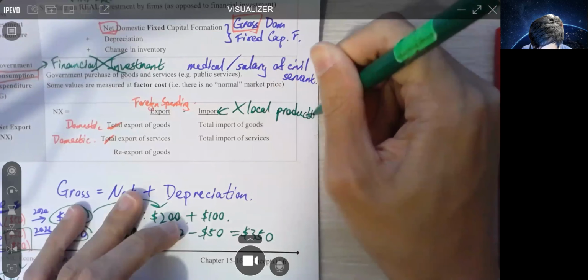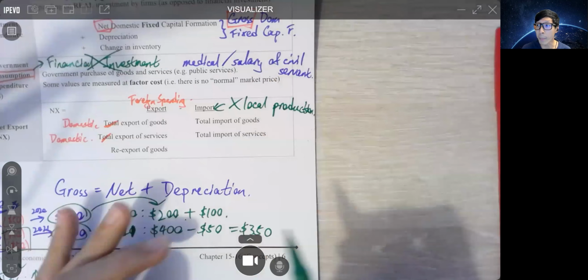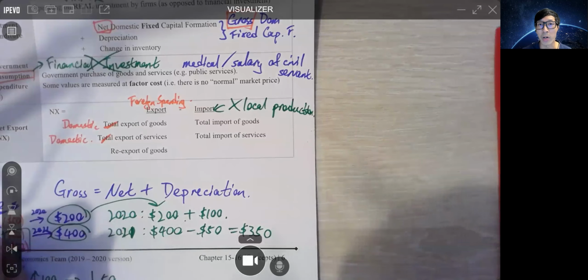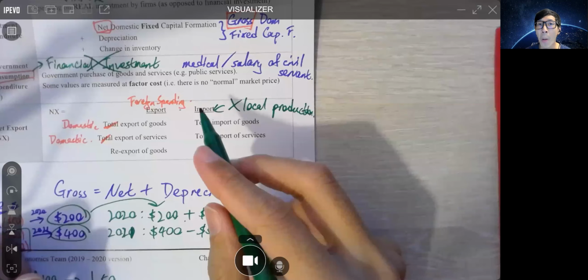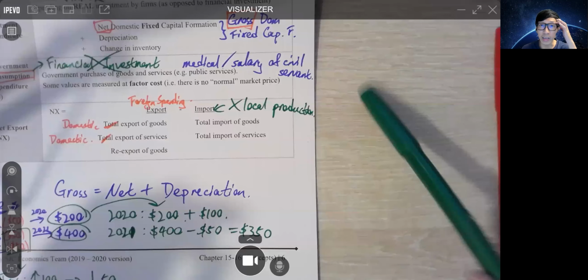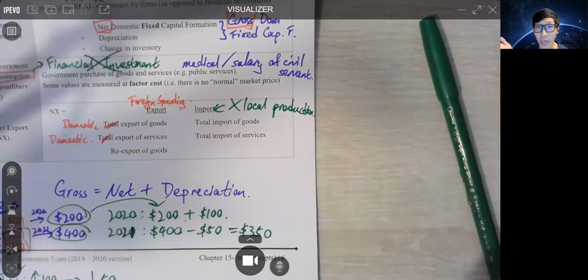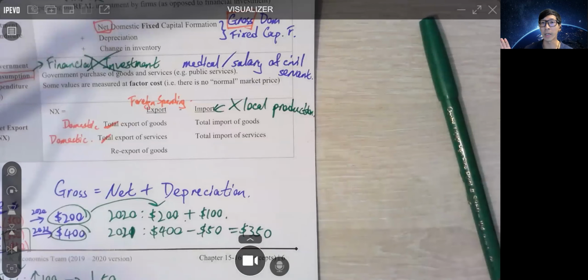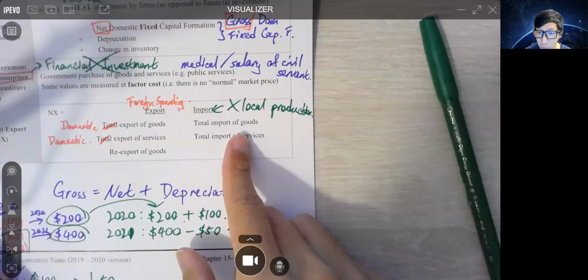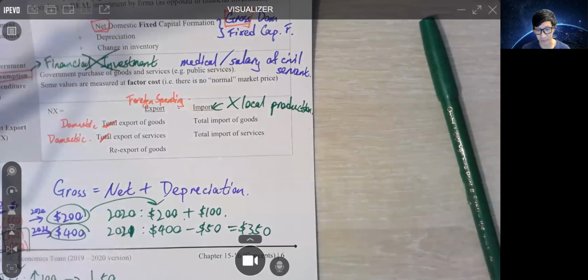Therefore, the spending on import does not reflect our domestic production level. That's why we need to minus import. 因為呢個唔係我哋本地生產嘅嘢啊，唔係本地生產即係唔係 GDP 咯。That's why we need to take away import, right? We have total import of goods and total import of service.